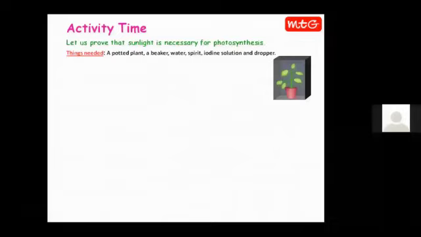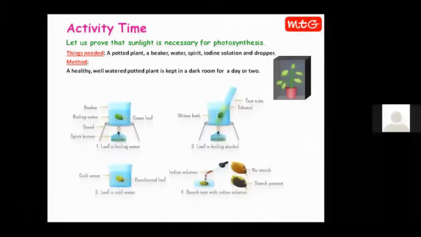Now let us do an activity to understand that sunlight is necessary for photosynthesis. Now, things needed for this activity are a potted plant, a beaker, water, spirit, iodine solution, and dropper. So in the process, a healthy, well-watered plant is kept in a dark room for a day or two. Here you can see a healthy, well-watered potted plant is there, and it is kept in a dark room for a day or two. The purpose is that sunlight should not reach the plant. Okay. Here sunlight is not reaching the plant, it is kept in the dark.